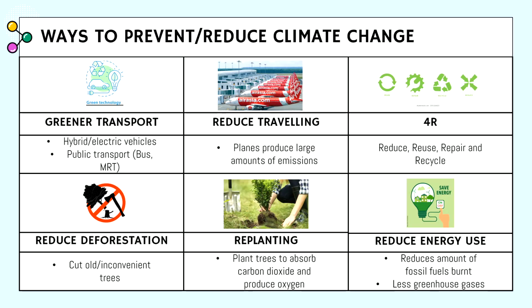Following that, now I would like to talk about some ways to reduce or prevent climate change. The first is the utilization of greener transport such as hybrid or electric vehicles and also public transport. This is because by utilizing these, there will be fewer greenhouse gases emitted due to the reduction of the amount of vehicles on the road. Not only that, hybrid and electric vehicles also do not release emissions as much as a regular gas vehicle.